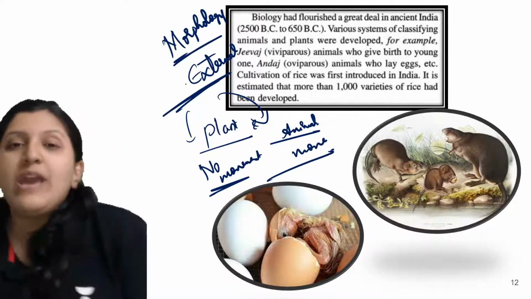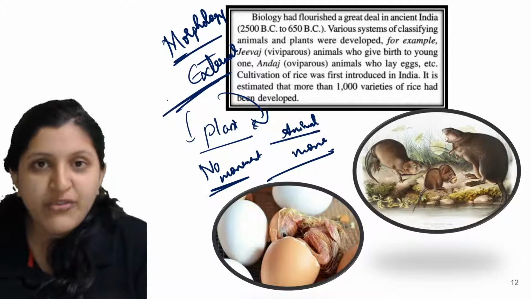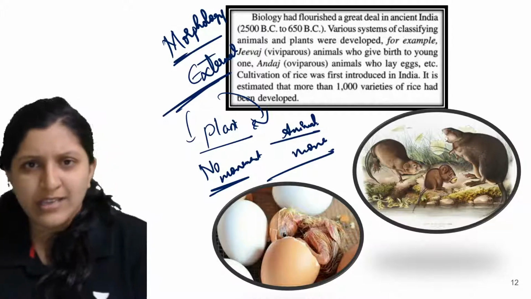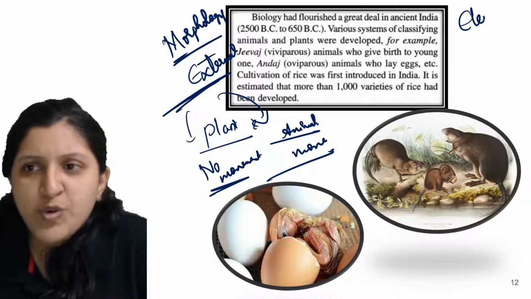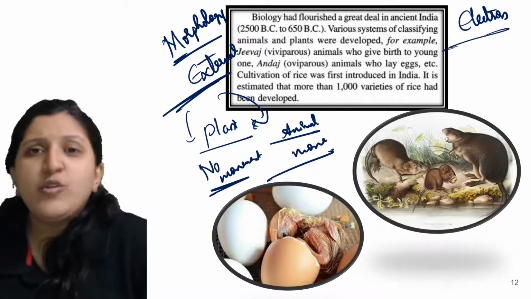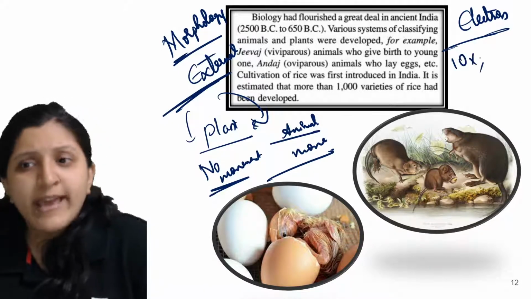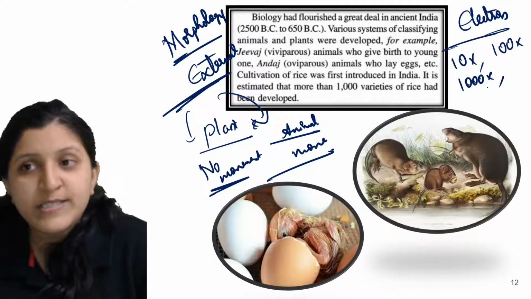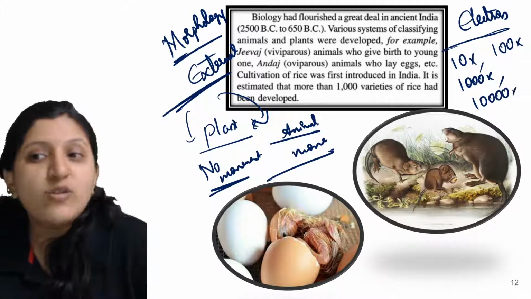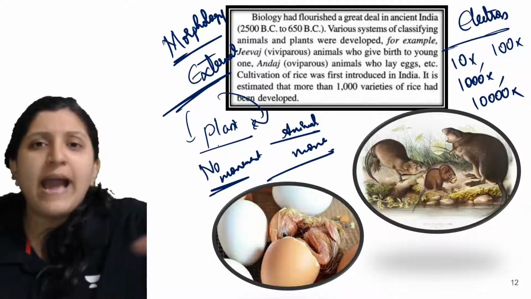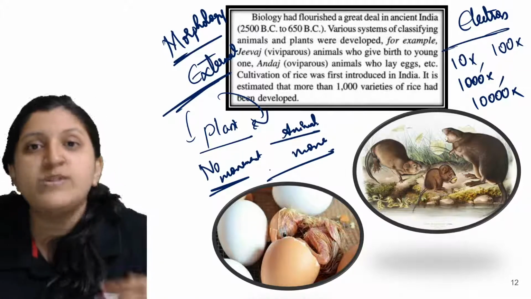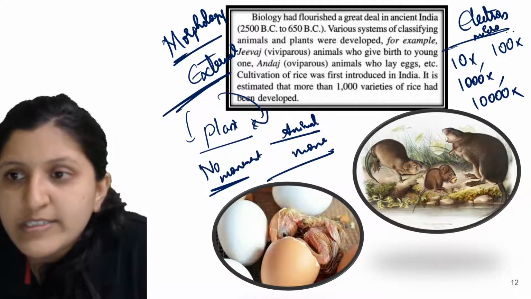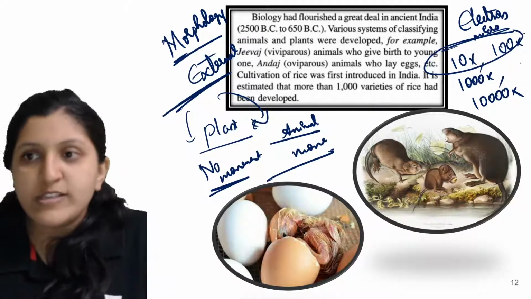But now we have advanced technology in every field. We can even observe the tiniest things with an electron microscope. We can magnify up to 10x, then 100x, then 1000x, then 10,000x, even 1 lakh times. So we can magnify a particular thing and observe the structure clearly. That is with the electron microscope. This is anyway done with the normal microscope, and this is for an electron microscope.